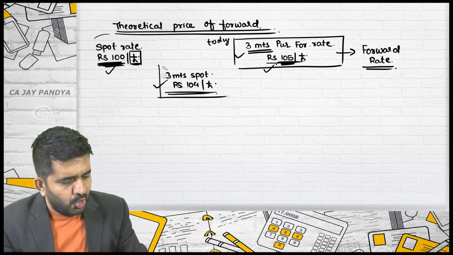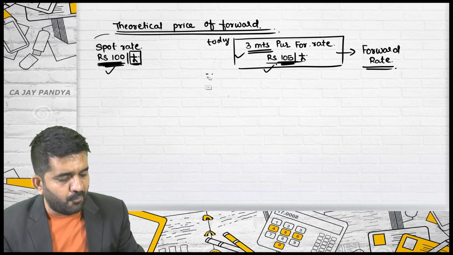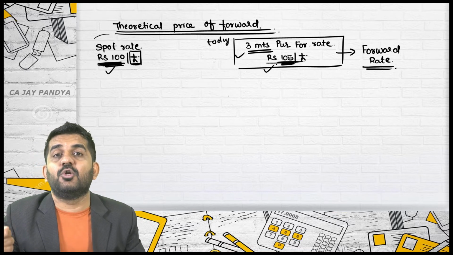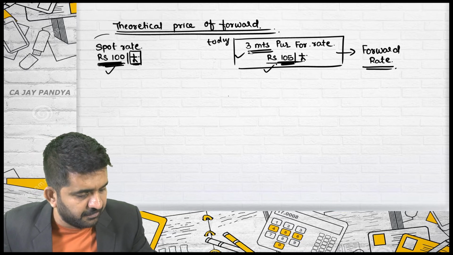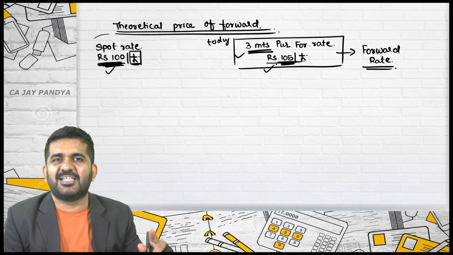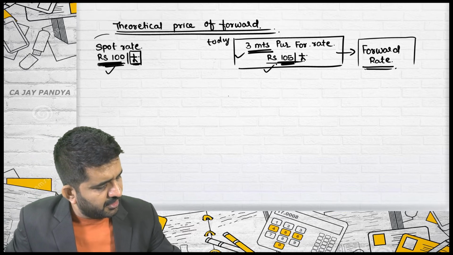So you should be absolutely clear with what a forward rate is. This is the rate at which you can enter into a forward contract of 3 months, where delivery and payment will happen after 3 months. That is, settlement will happen after 3 months. This is nothing but the forward rate.